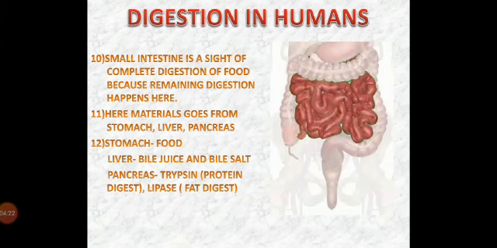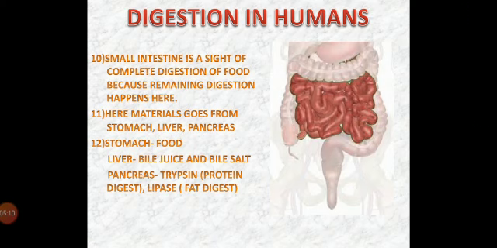So bile juice here makes the food alkaline, and so the trypsin can digest the protein and the lipase can digest the fat. But lipase can digest the fat only when it is in small molecules, while the fat comes from above in big molecules. So this emulsification of fat is done by bile salts. Now, what is emulsification? The conversion of big fat molecules into small fat molecules is called emulsification. And this emulsification is done by bile salts.